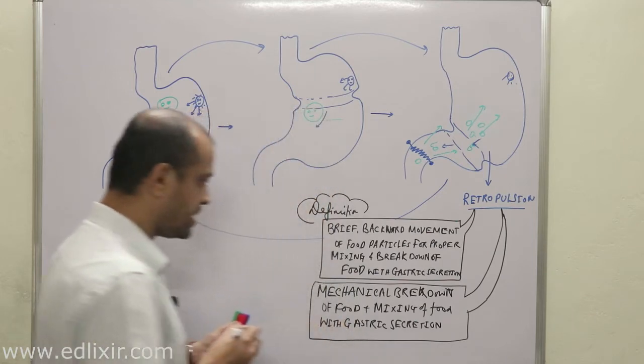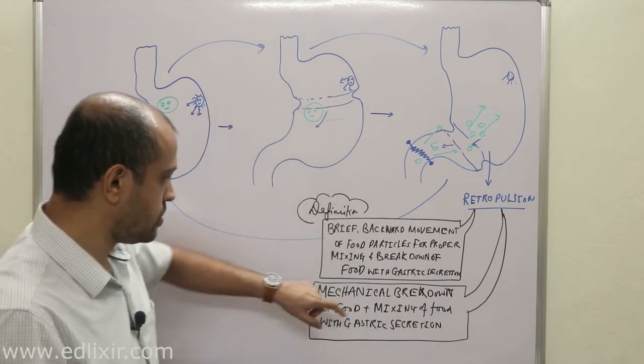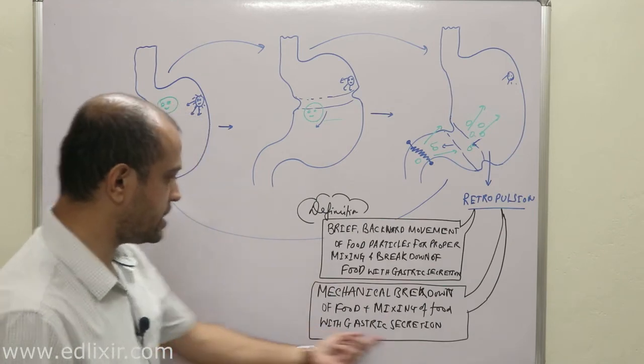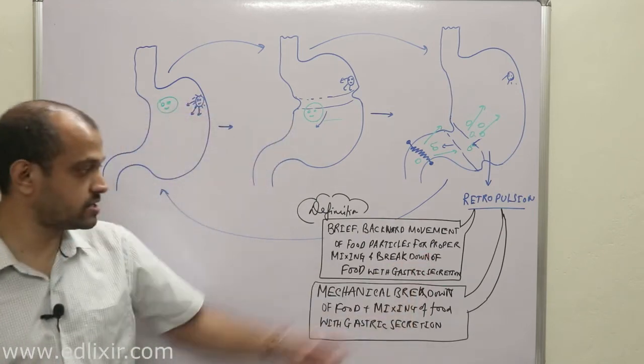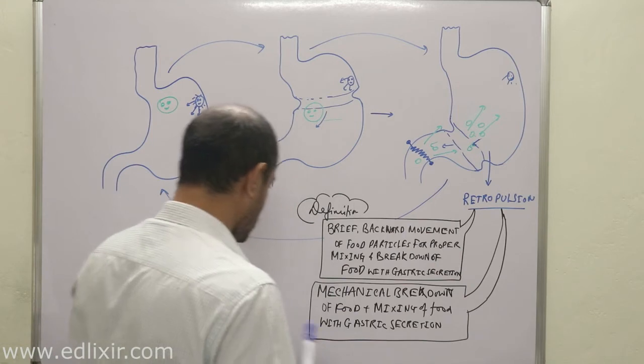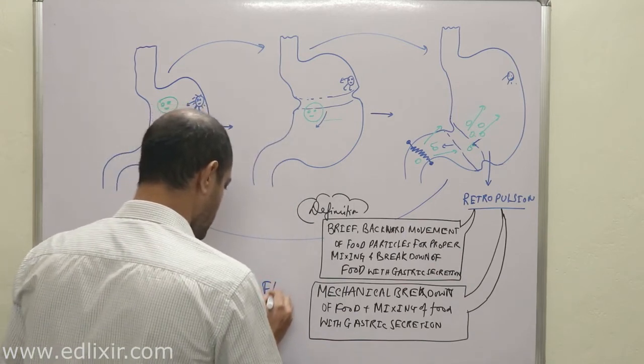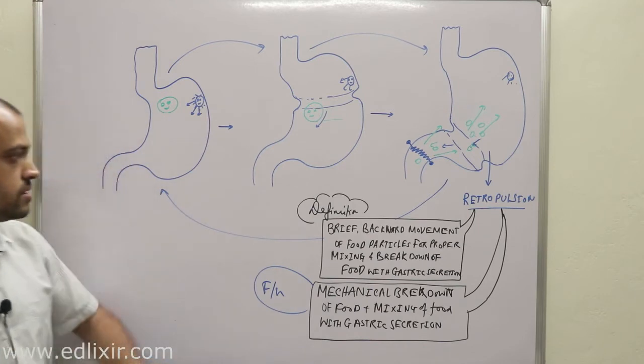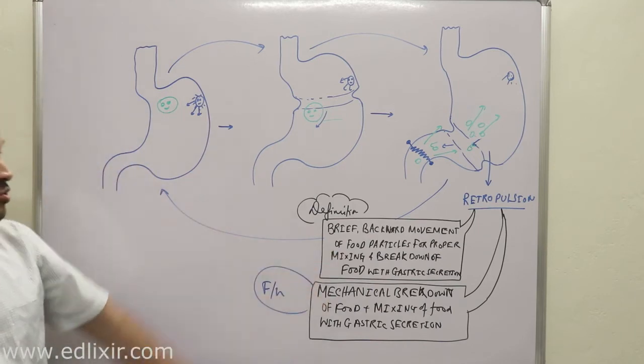Clear? Mechanical breakdown of food plus mixing of food with gastric secretion. This is the function. So this is the definition and this is the function of retropulsion.